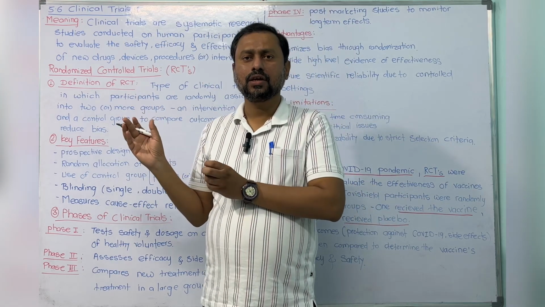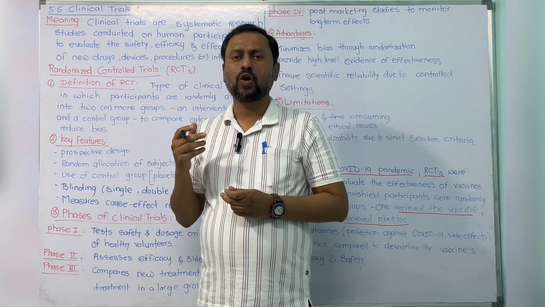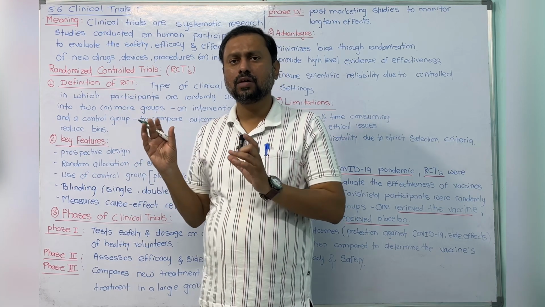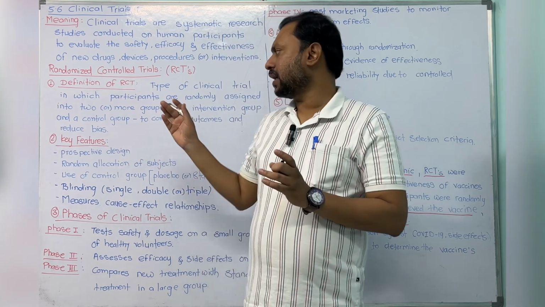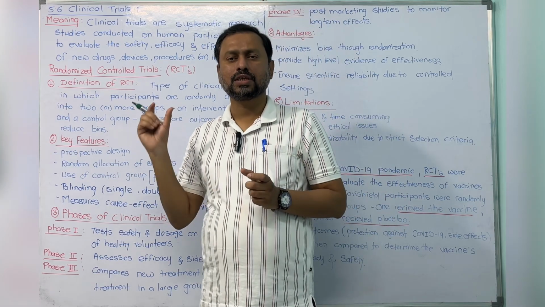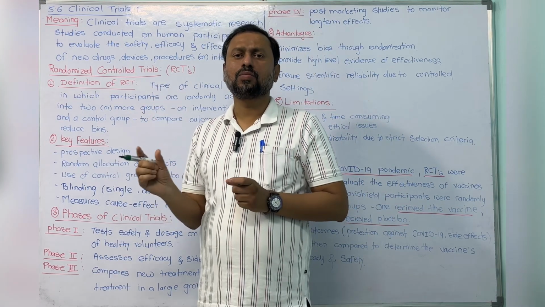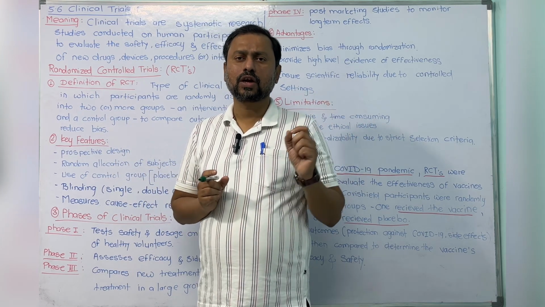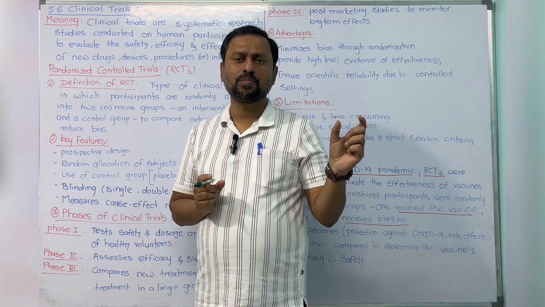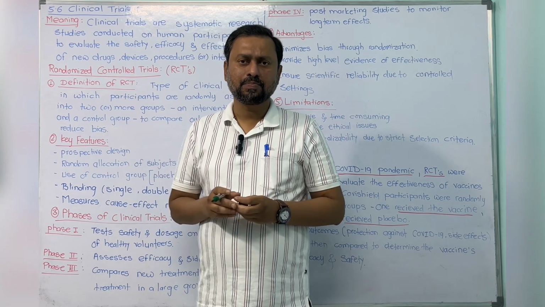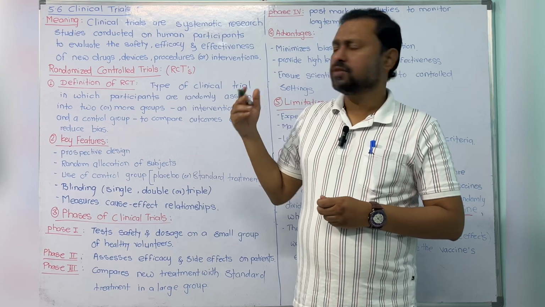Now the RCT: we randomly allocate the participants into groups. That is the RCT, or randomized controlled trial. Mainly we divide them into two groups. One is the interventional group, in which we give the new drug, and the other is the control group, in which it may be a placebo or a standard drug. Okay, now we will study one by one.